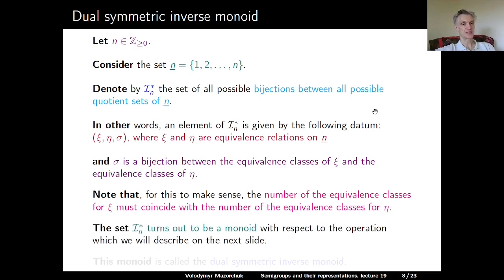In fact, the set I star sub n can be turned into a monoid with respect to an operation which we will describe on the next slide. And this monoid is called the dual symmetric inverse monoid. So for the symmetric inverse monoid, elements are bijections between subsets of n underlined. Elements of the dual symmetric inverse monoid are bijections between quotient sets of n underlined.